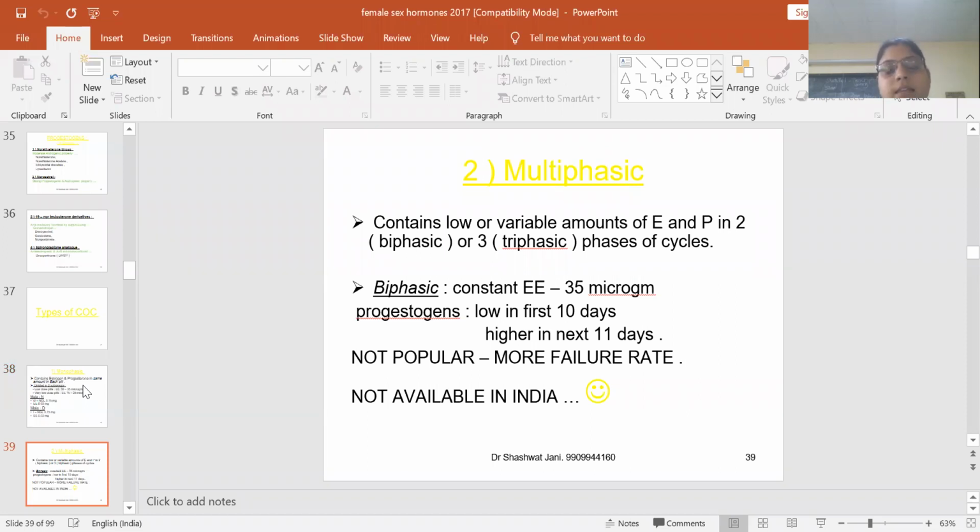Biphasic means ethinyl estradiol and progesterone are given in low quantity in the first 10 days and then higher in the next 11 days. Ethinyl estradiol and norgestrel are given in combination this way. It is given for 21 days, and 7 days is the rest phase when no oral contraceptive is given.